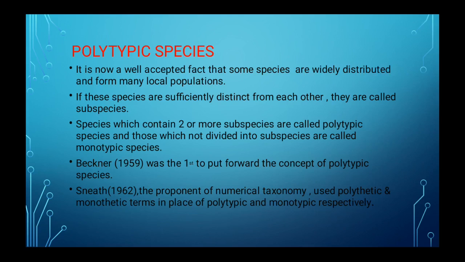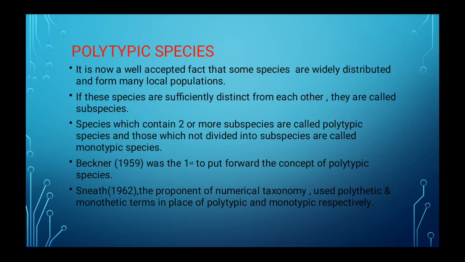Species which contain two or more subspecies are called polytypic species. So what is polytypic species? Species which contain two or more subspecies are called polytypic species. And those which are not divided into subspecies are called monotypic species. And what is monotypic species? Those which are not divided into subspecies are called monotypic species.